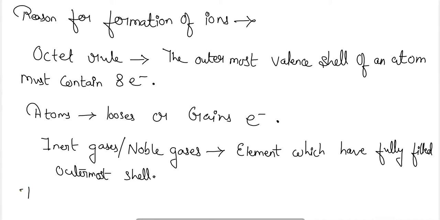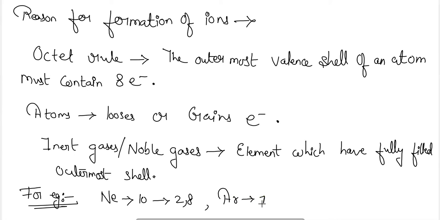For example, not helium, since helium has only 2 electrons. The examples start from neon, atomic number 10, electronic configuration 2, 8. Argon, atomic number 18, electronic configuration 2, 8, 8.